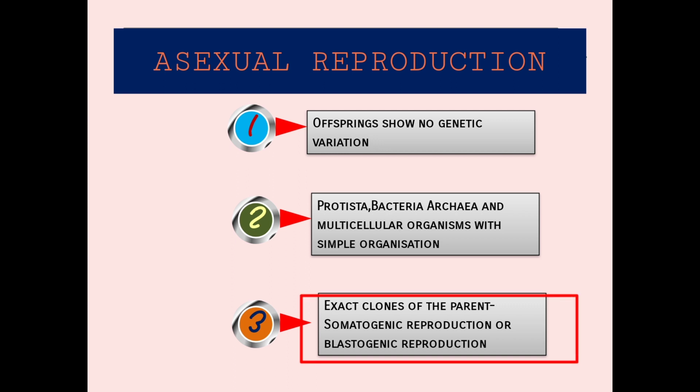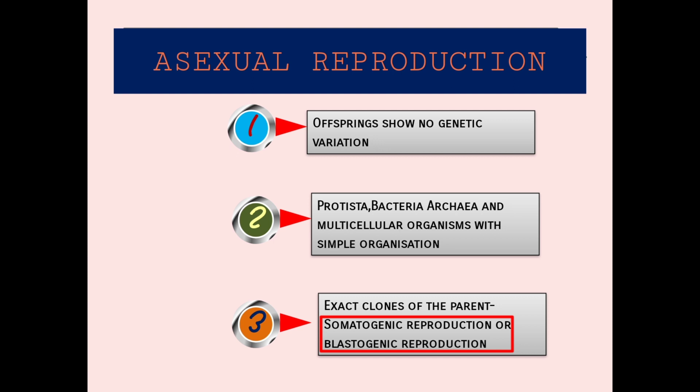So it will be exactly similar. There will not be any dissimilarities between the parent and the individual. So that is what here they are mentioning as somatic reproduction, somatogenic reproduction or blastogenic reproduction. So what is this somatic and blastogenic? You would have heard about somatic cells and sex cells, somatic cells and germ cells. Somatic cells are the body cells. So if any part of the body of the organism is developing into a new individual, we tell it as somatogenic reproduction or blastogenic reproduction.